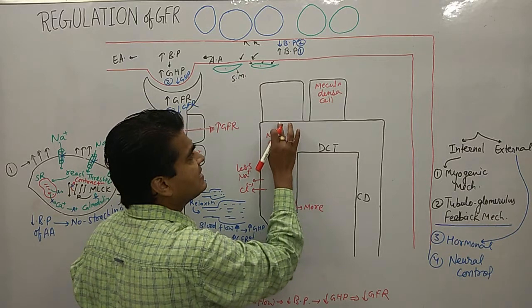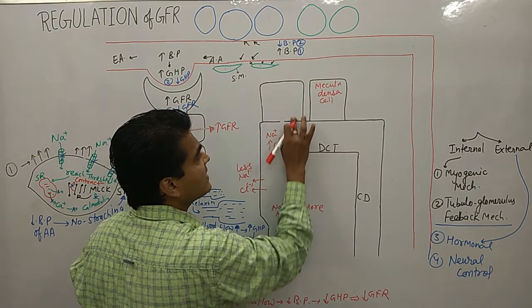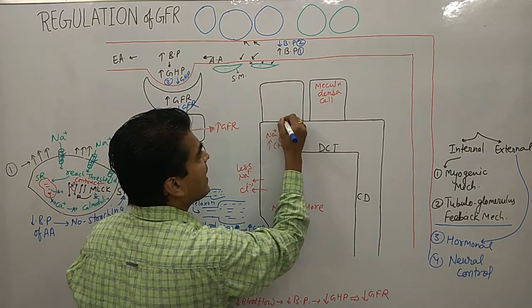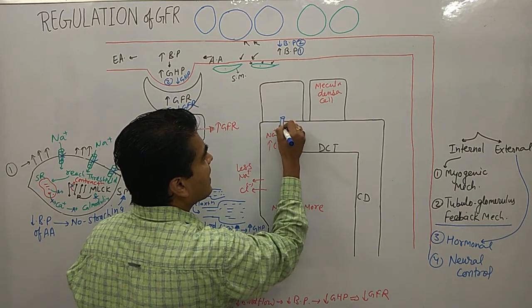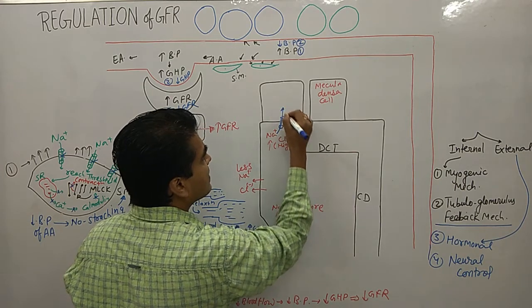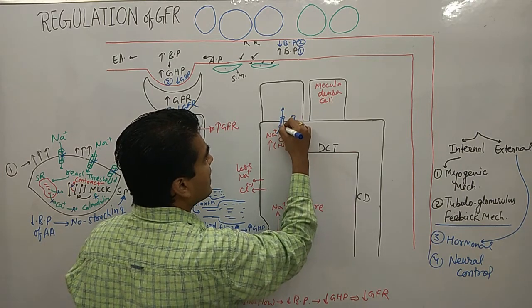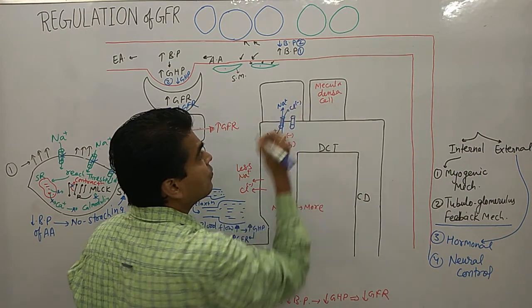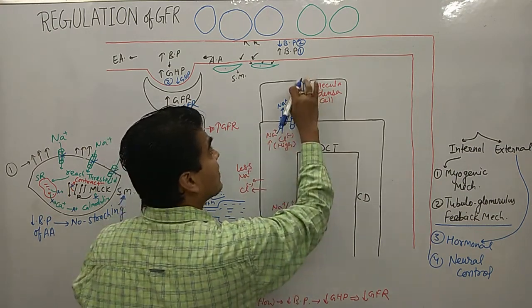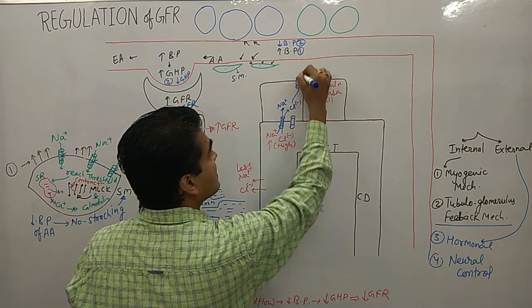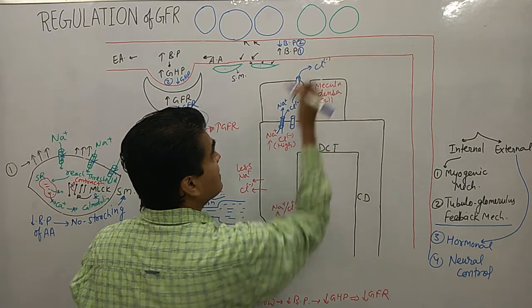As we know, on these cells we have a sodium and chloride channel, a sodium and chloride symporter. So sodium moves in this direction as well as chloride. Chloride further moves out by another channel, a chloride channel, in this direction.